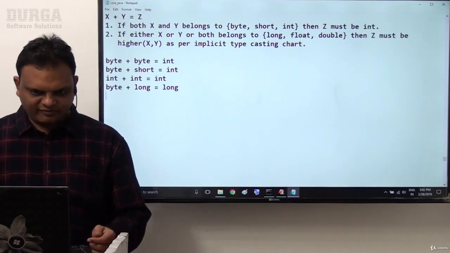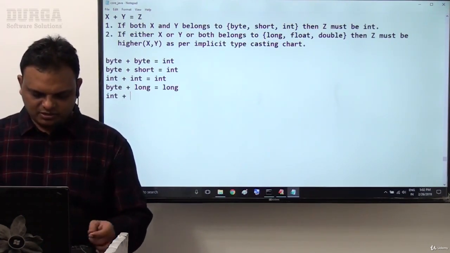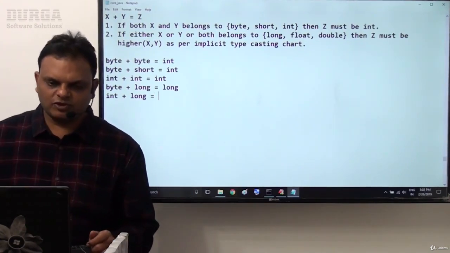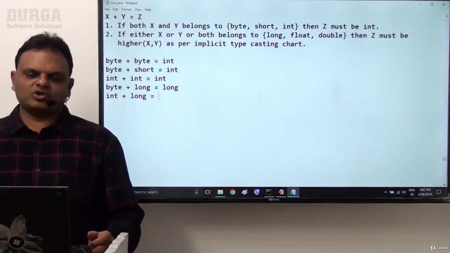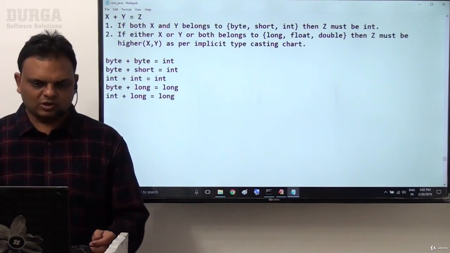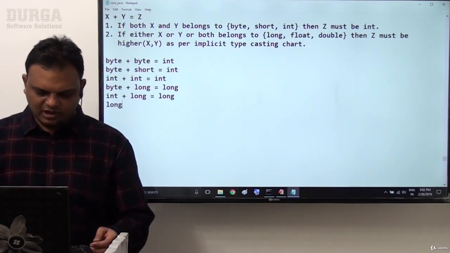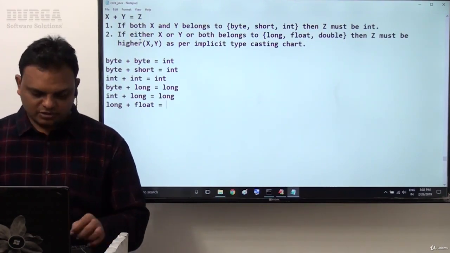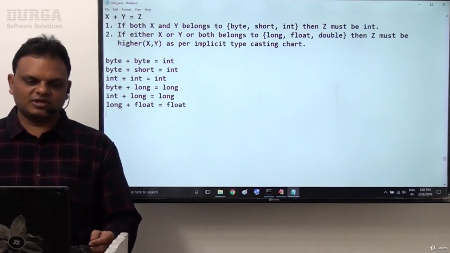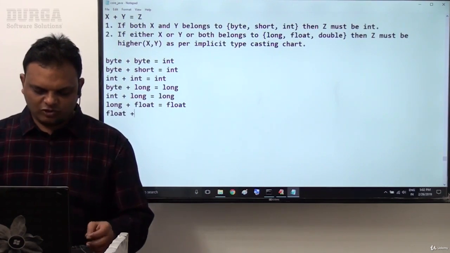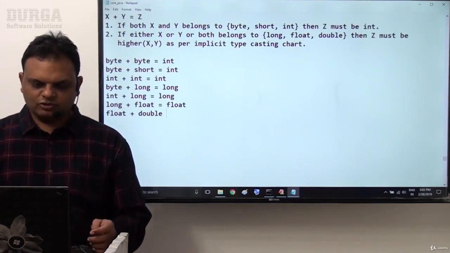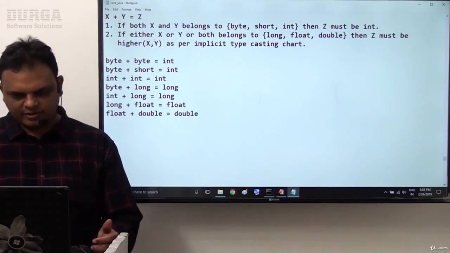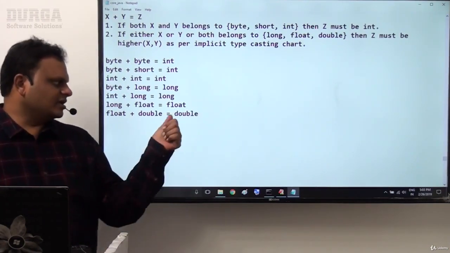Let's say for example, int plus long. Int plus long is coming to which one? Long, float, double group here. The next higher type is long only. Let's say long plus float. Long plus float is the higher data type, that is float only. Next one is float plus double. Then double is the resultant we get. Why? Because between float and double, definitely double is higher.